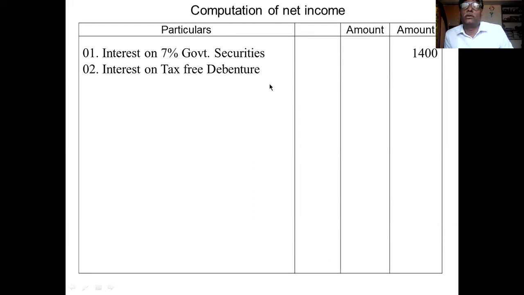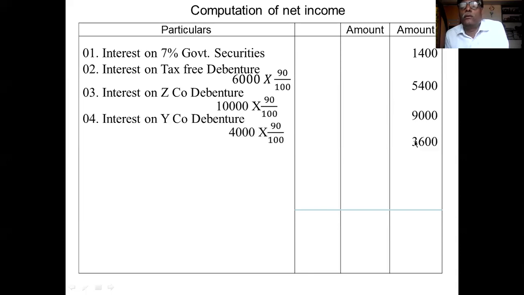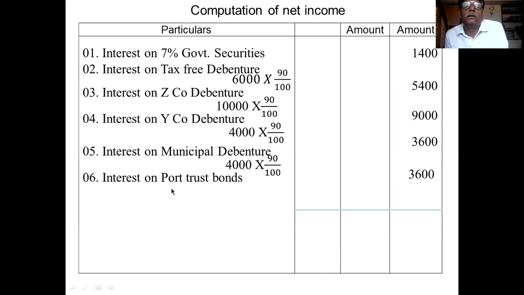Then come to the tax-free debenture. 6,000 is interest, 10% is deducted, 90% is given to the investor. On 6,000 interest, 10% is deducted and they give you 90%. 90% is given to the assessee, 5,400. Then Z company 10,000 into 90 by 100. Next, debentures 4,000 into 90 by 100. Y company. Then municipal debentures 4,000 into 90 by 100. Next, interest on port trust bond 6,000 into 90 by 100. Okay, you see this.